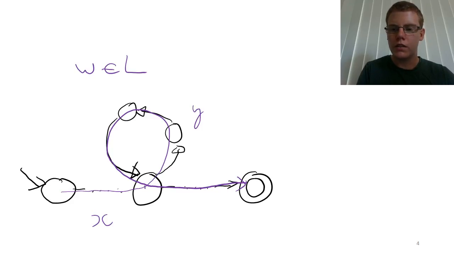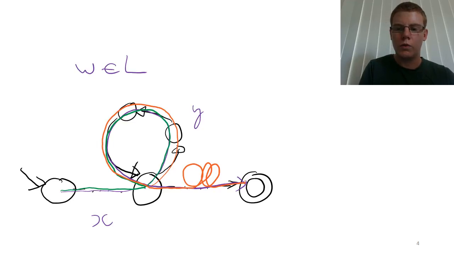So are you following? We've gone up to the first loop, and everything up to the start of that first loop we're calling X. Then our first traversal through that loop we are calling Y. Then the rest of the string W, which may include going back through that loop another bunch of times, going out through some other states, through any number of other loops, and finally hitting the accepting state, we are going to call that part Z.